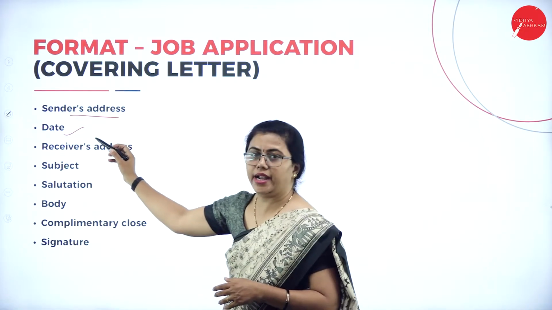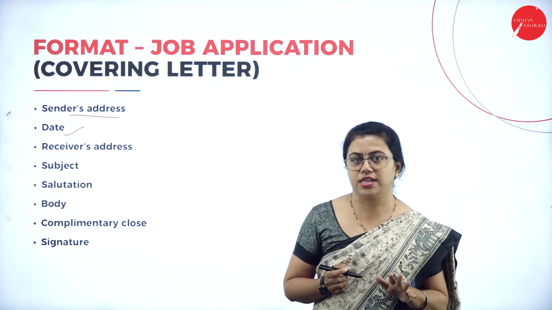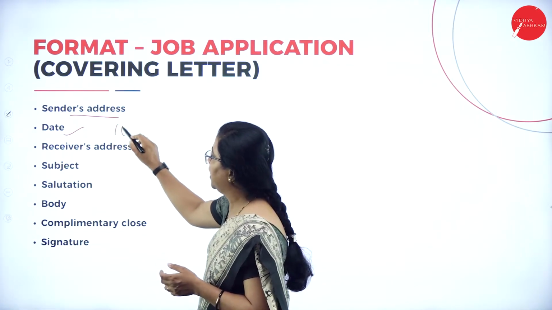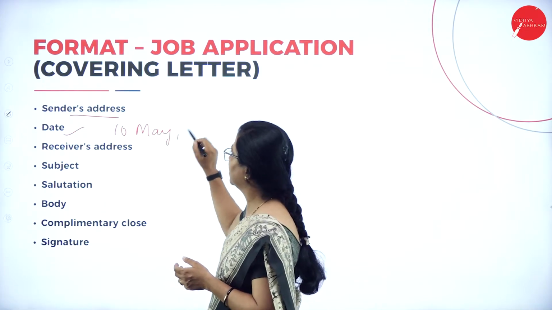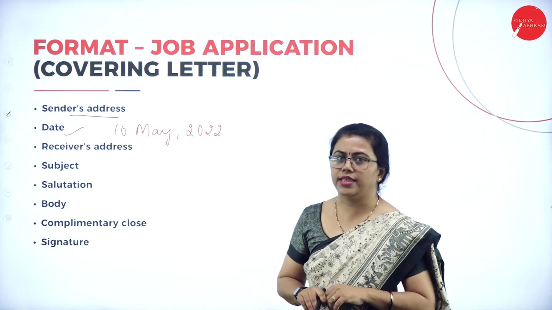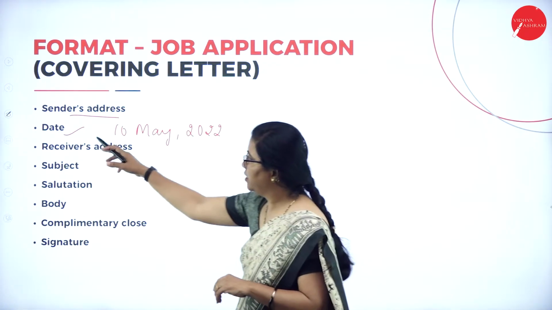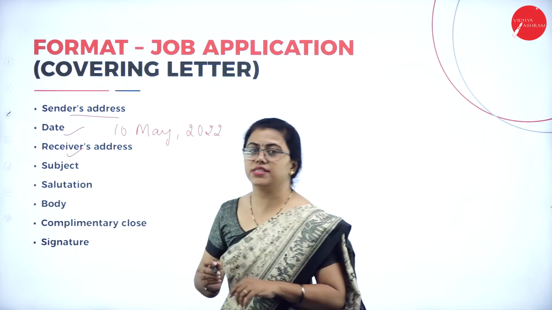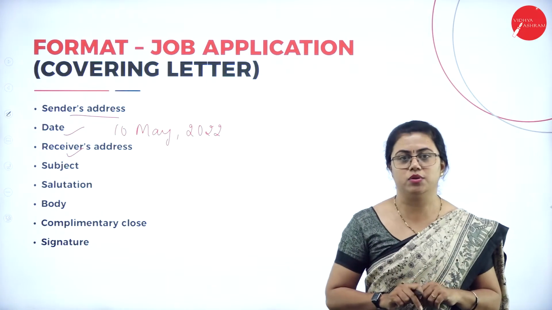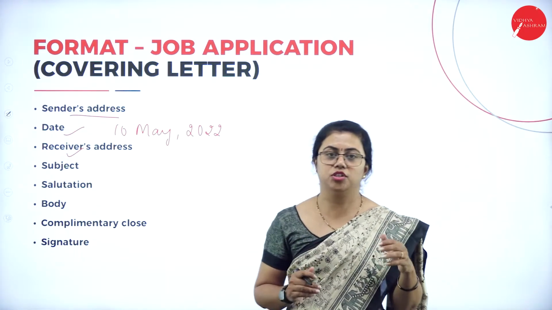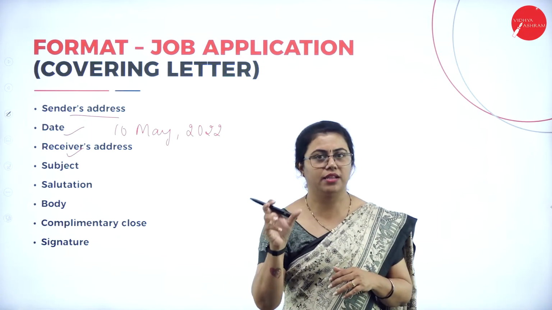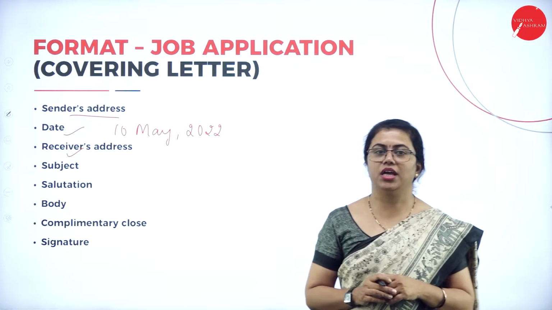Then we will have the date. This date actually has a prescribed format also. So there you can just write something like 10th May 2022. This way the format has to be there. Then we'll have the receiver's address, meaning to whom I am writing. That person's designation and address will be there. Suppose I'm applying to some HR person. Then I write the HR, then the company name, then the address of the company. This way I have to write it there.